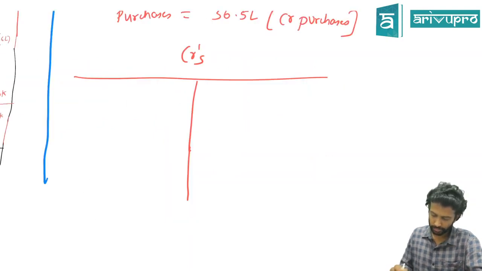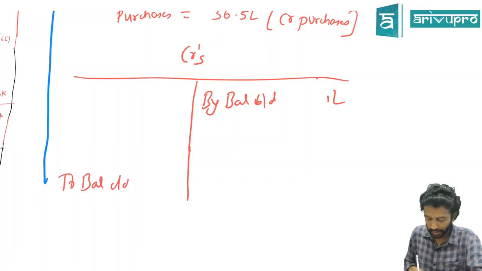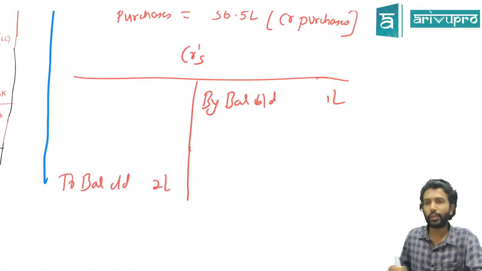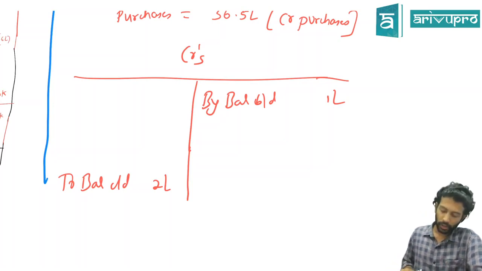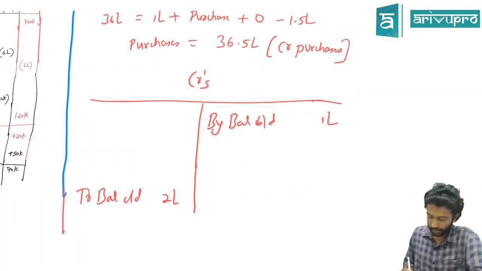That's the reason I'm asking you to assume. So if opening balance is 1 lakh, the difference between opening and closing balance will always be 1 lakh, no matter which number you assume. Okay? So we got now what? Purchases. What is the journal entry for credit purchase?